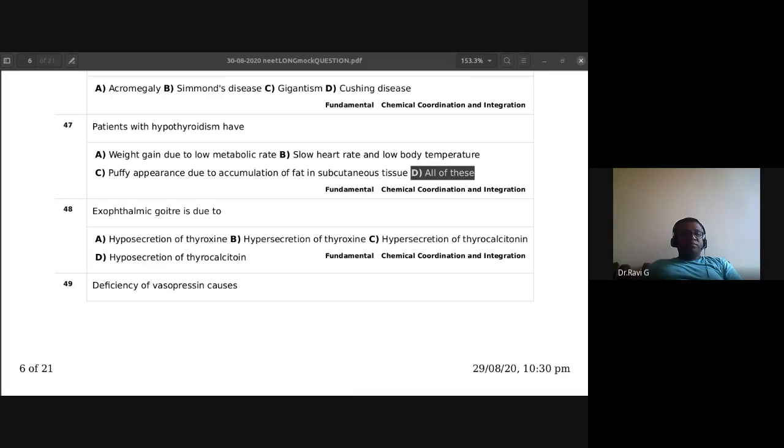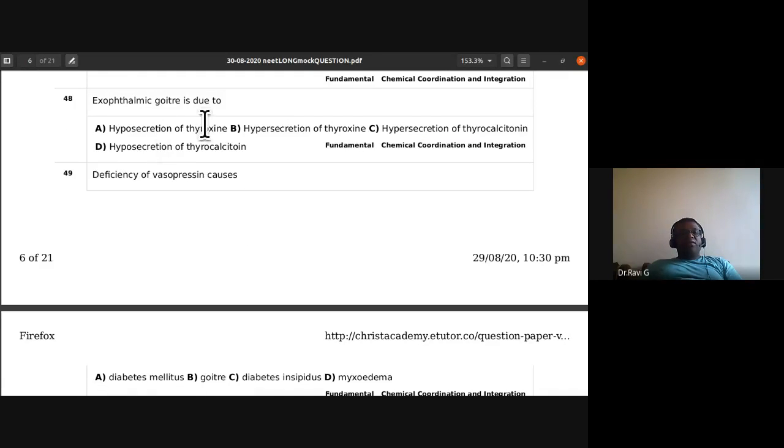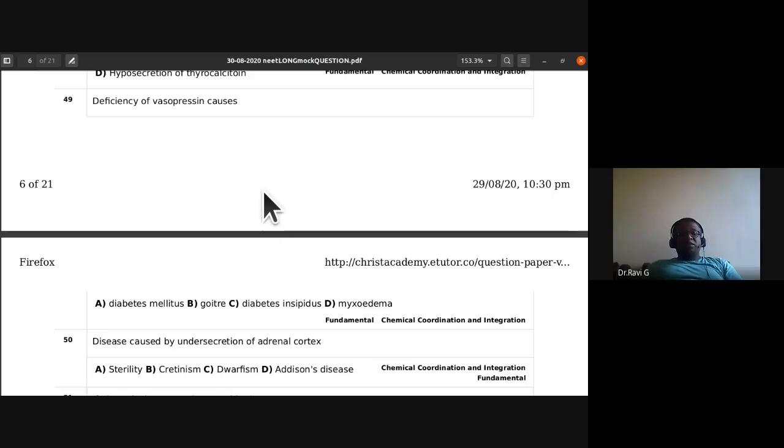48th, exophthalmic goiter is due to hyposecretion of thyroxine, or is it hypersecretion of thyroxine is the right answer. Exophthalmic goiter is due to the hypersecretion of thyroxine. Okay, 49, deficiency of vasopressin causes. What does it cause?